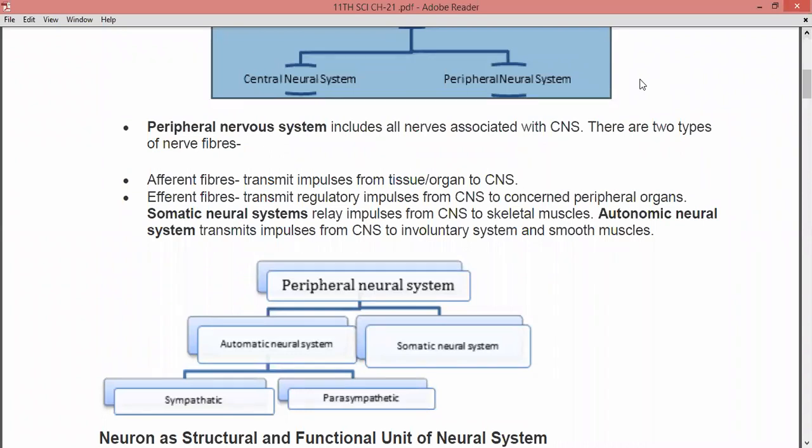Then there is the autonomic neural system, which is going to transmit the impulses from the CNS to involuntary systems and smooth muscles, right? Now, there are two main types of movements: voluntary movements and involuntary movements. Voluntary movements are those in which you have control over your body, right?